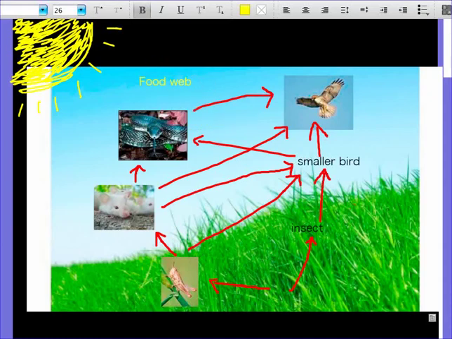Alright, so the last thing you need is that you can actually make something called a pyramid, an energy pyramid. So I'll do that now. Here is my energy pyramid that I've got for you guys.